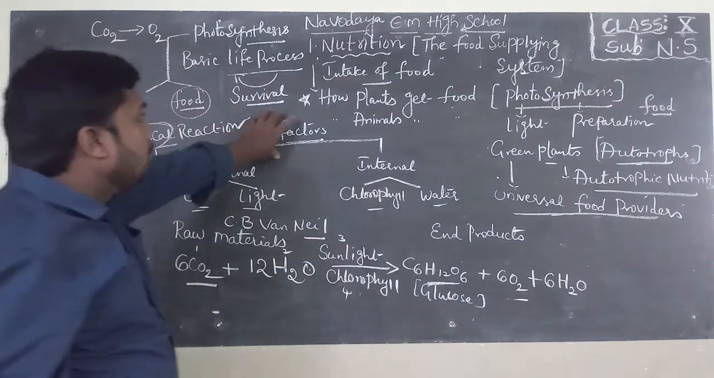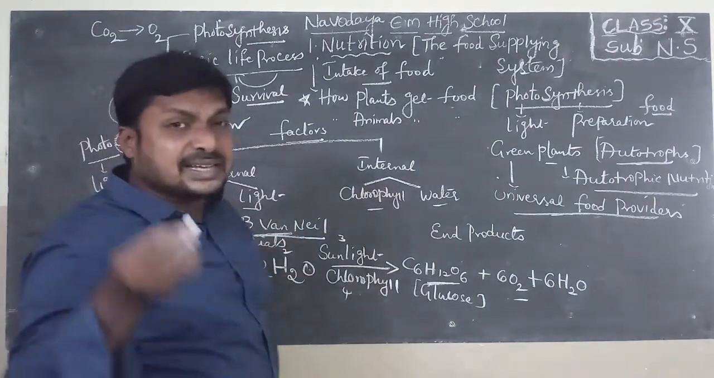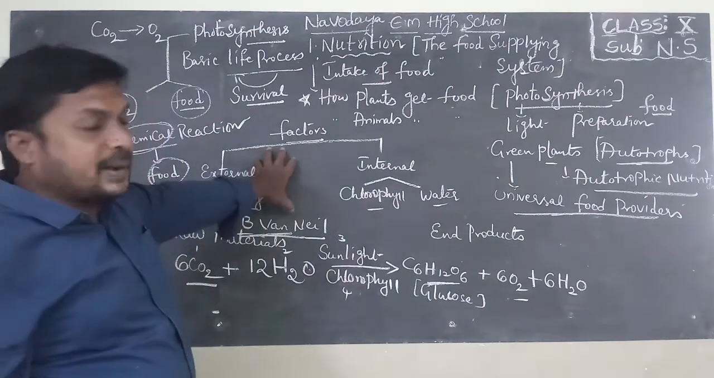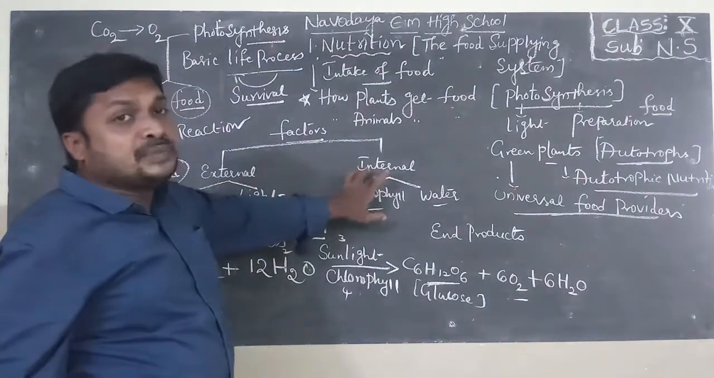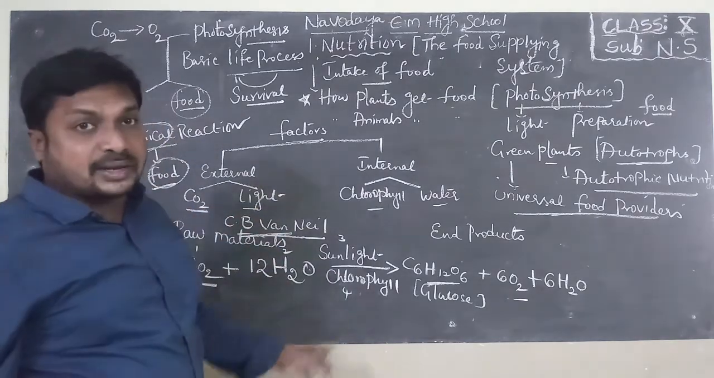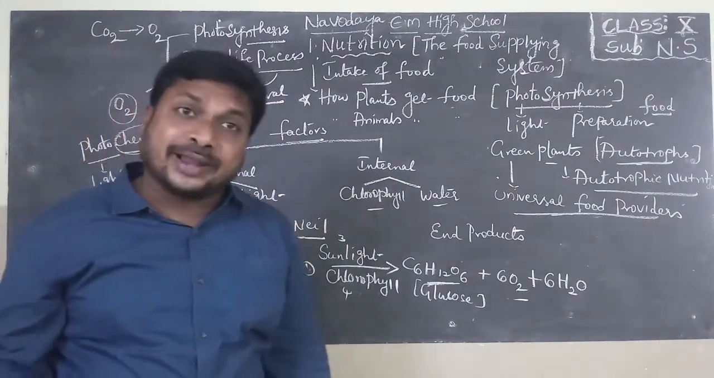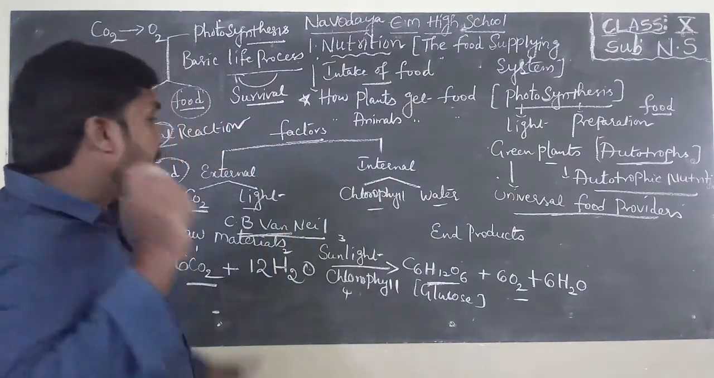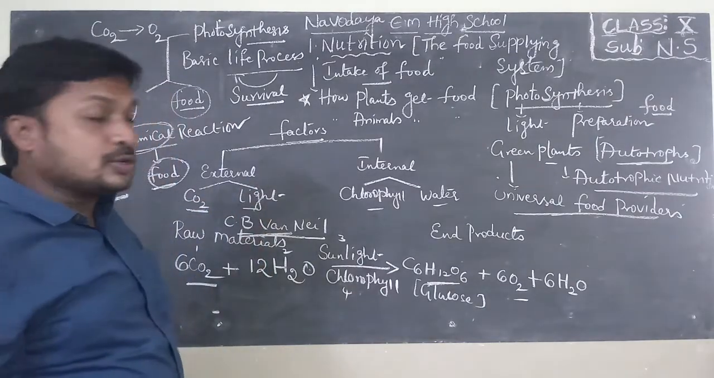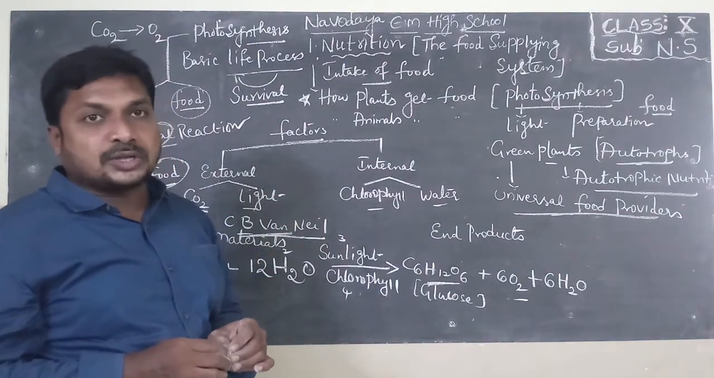Also we learned about factors. A scientist called C.B. Van Niel explained the factors which are essential to green plants, that is external factors and internal factors. External factors are carbon dioxide and light. Internal factors are chlorophyll and water. These four are very essential to green plants. They are known as raw materials. Without any of these factors, plants cannot perform photosynthesis. So these four are very essential to green plants to perform photosynthesis.